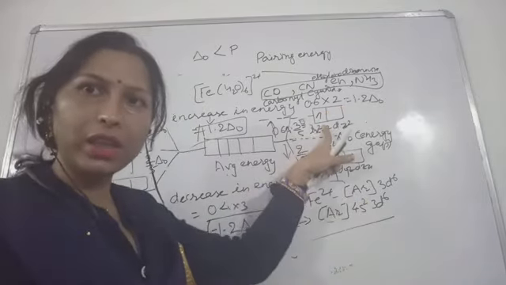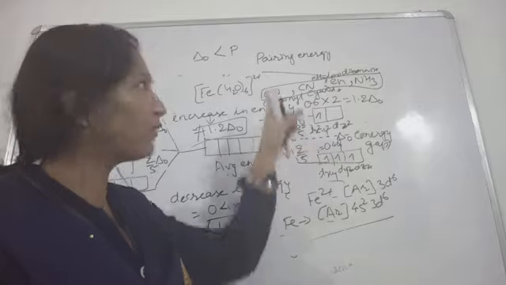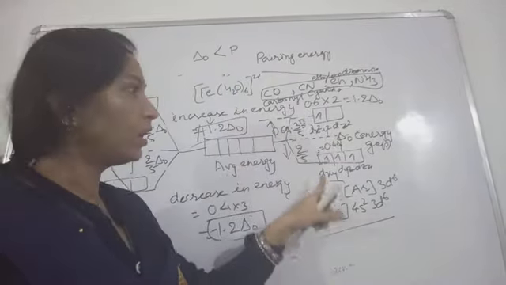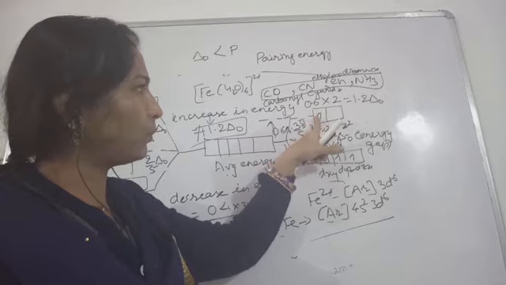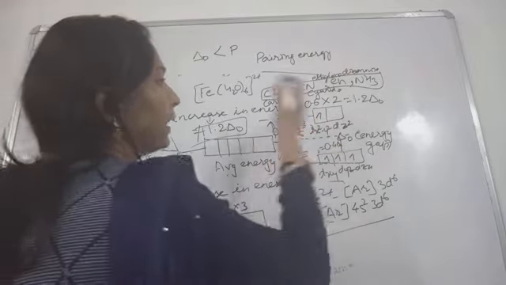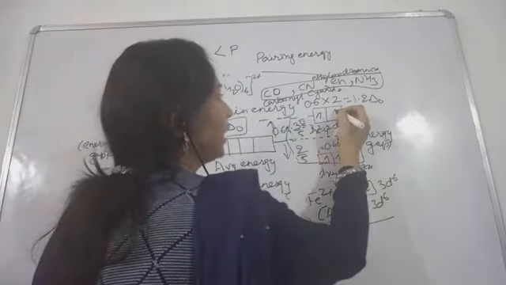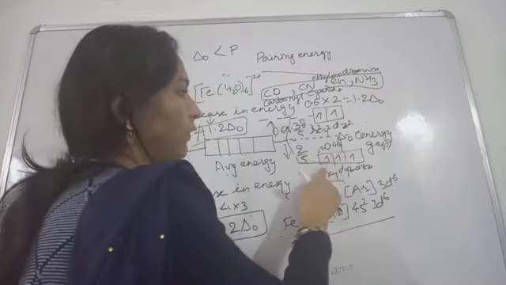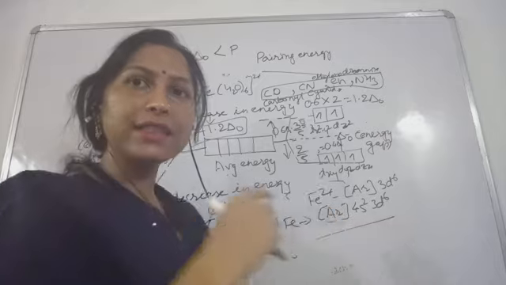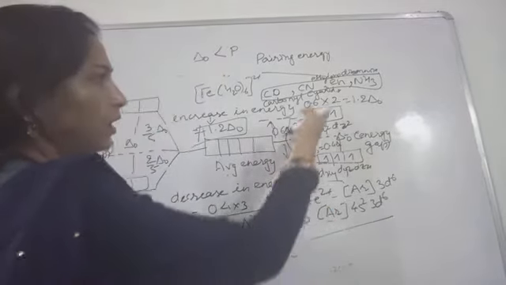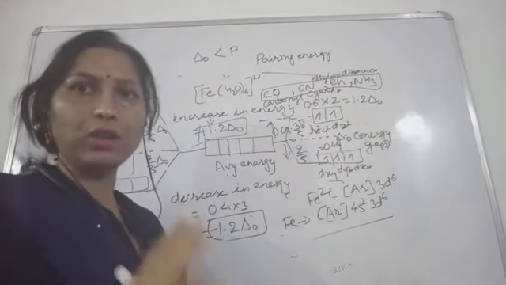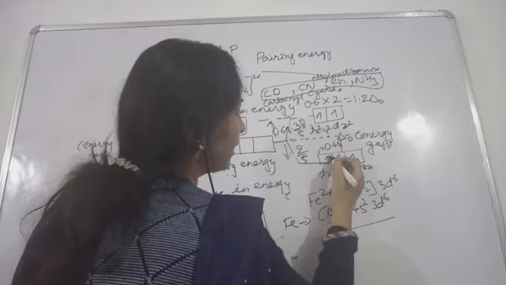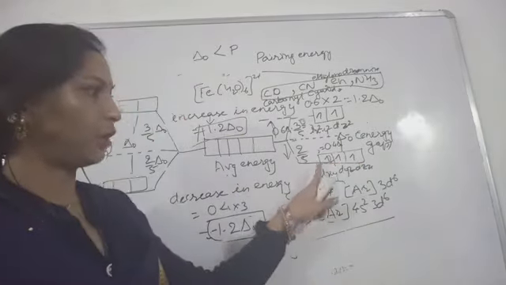The other electron will come and occupy this position. So 5 electrons will be arranged like this, and for the 6th electron, because empty orbitals are no longer present, that electron will come and pair in this orbital.